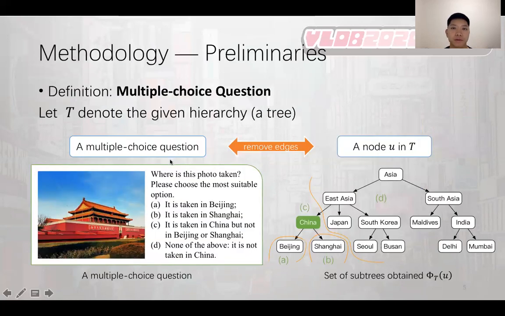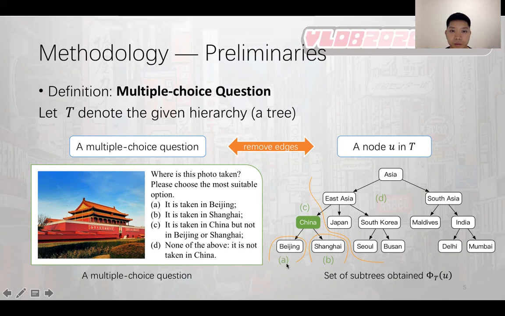Now let me introduce the first definition, multiple choice question. A multiple choice question corresponds to a node in a given hierarchy, and the bridge is a partition operation, which removes all the incident edges of the selected node, say China node, including the edges connected to its children, and also to its father. The right picture shows the partition operation.